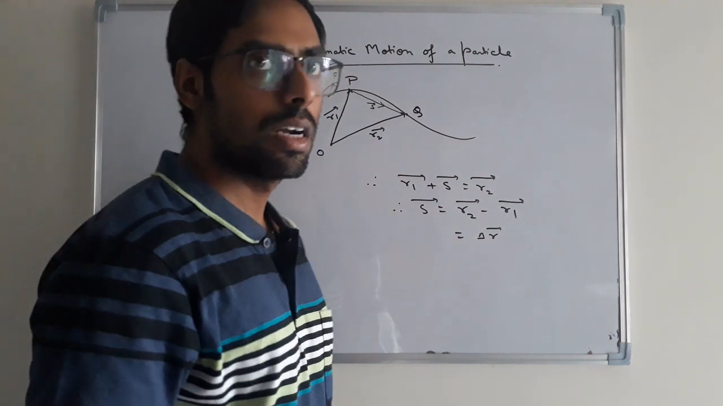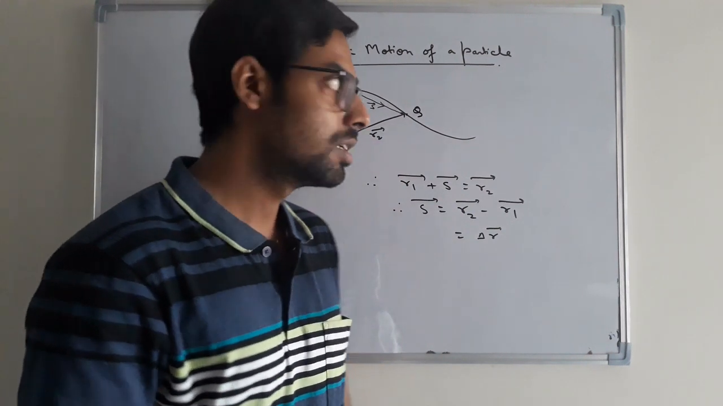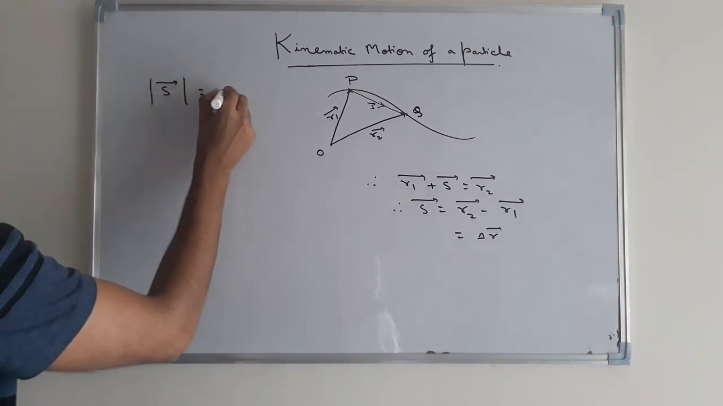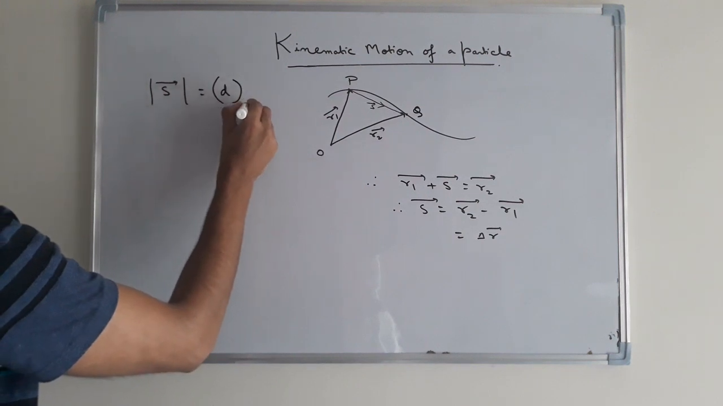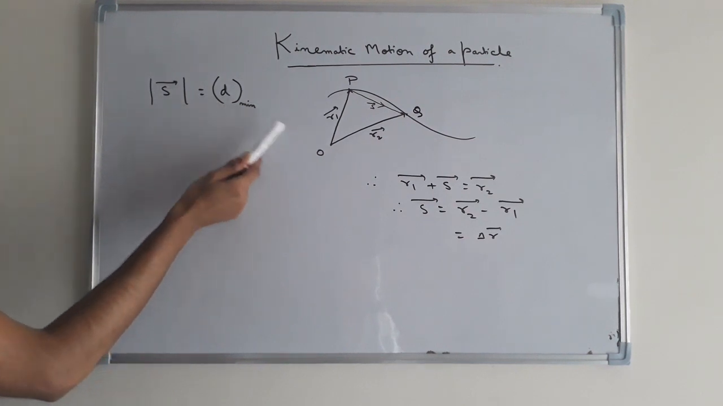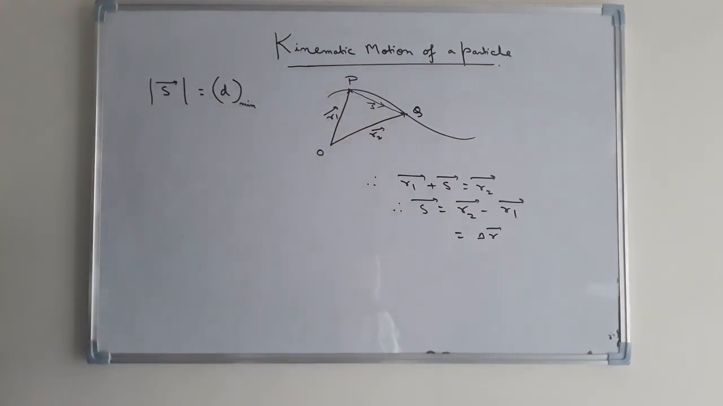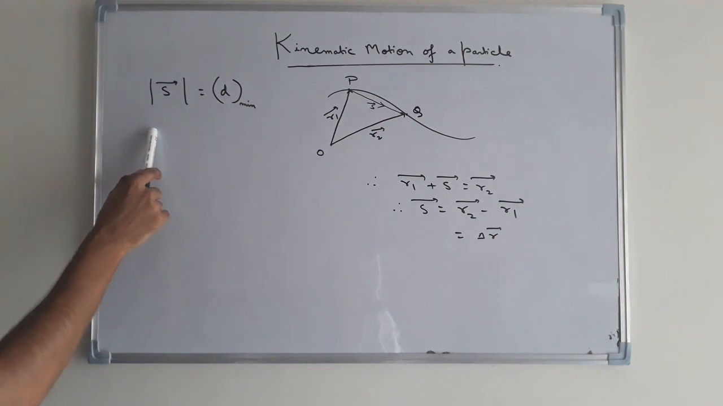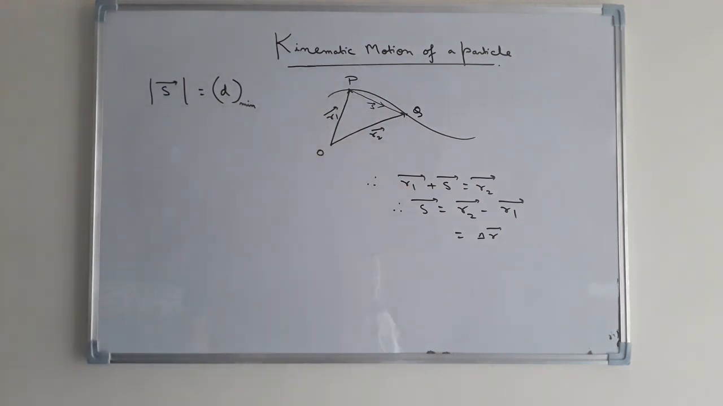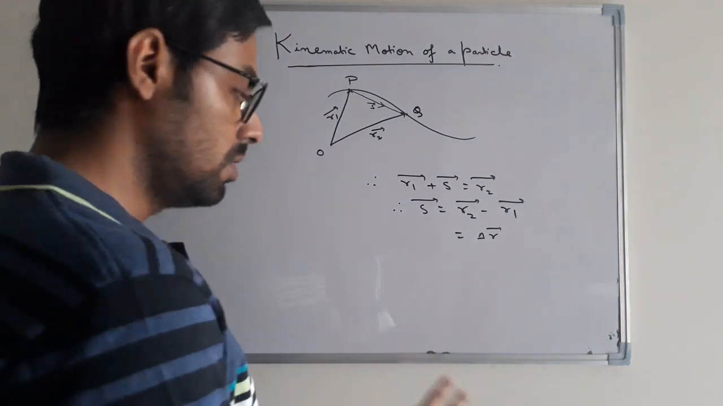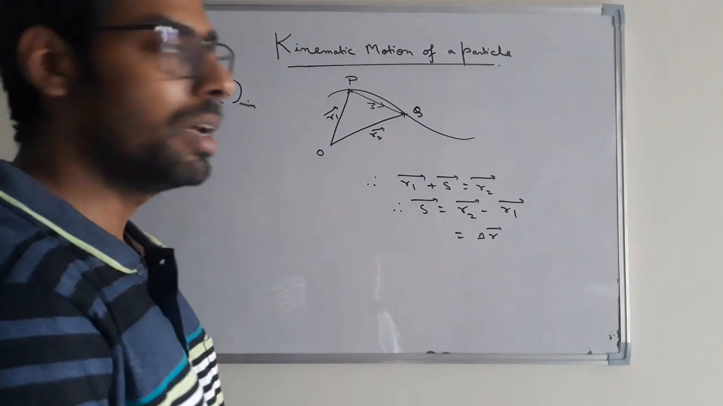This definition is not correct in the vectorial sense. We have to say that the magnitude of the displacement is equal to the shortest, minimum distance between the final and initial positions of the particle. If P is the initial position and Q is the final position, then the magnitude of displacement equals the minimum distance between P and Q. So this is the basic difference between distance and the displacement of the particle.